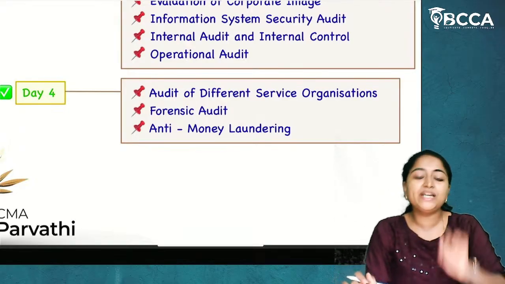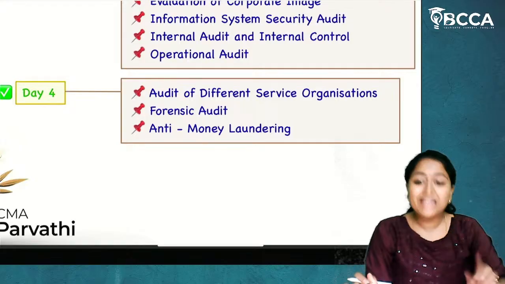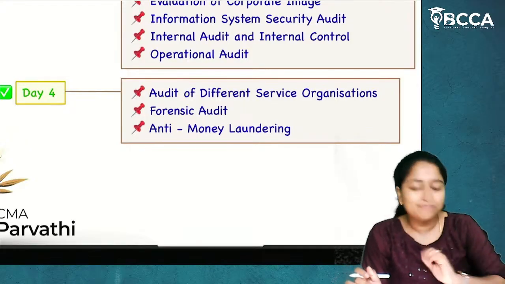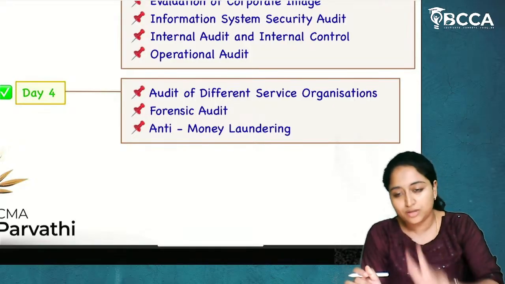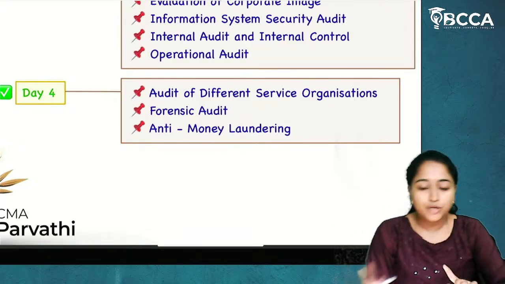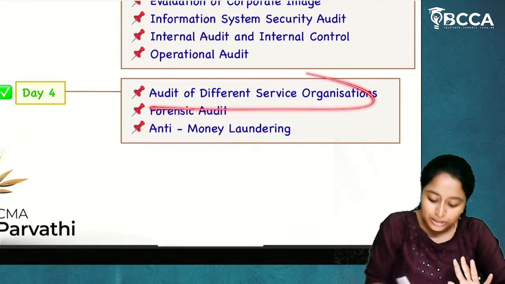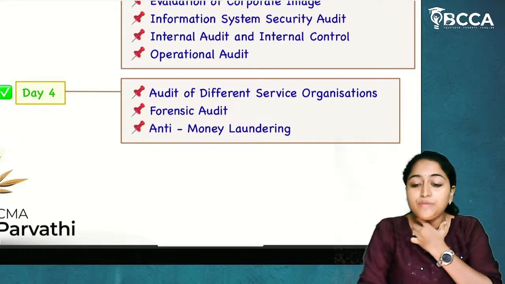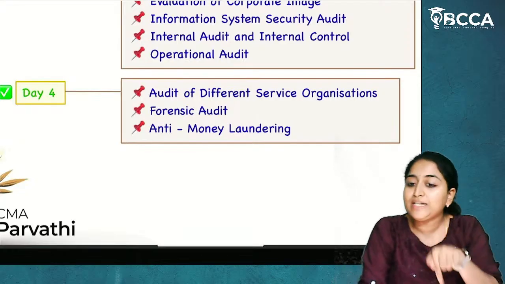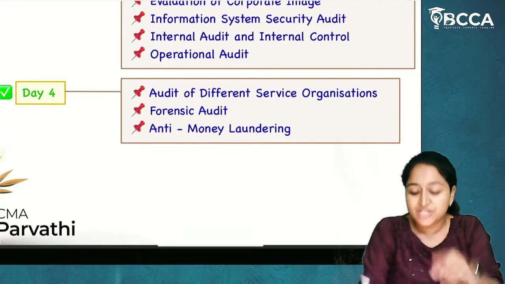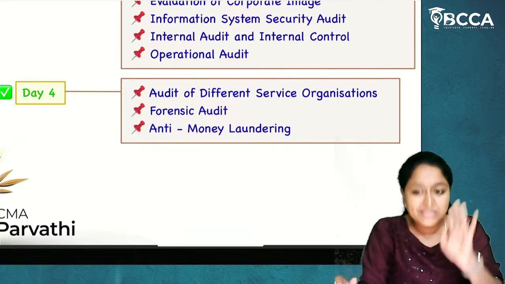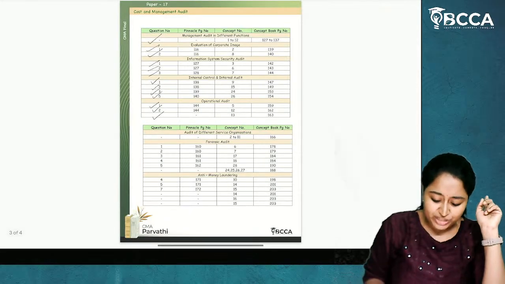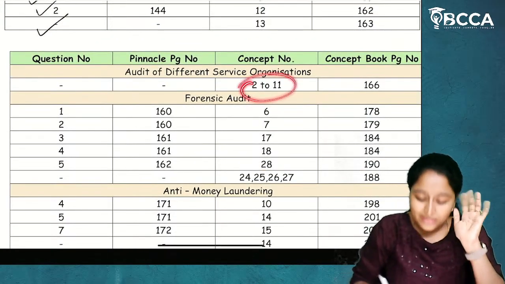And if you are remembering and writing that in the examination, then you will get the full 7 marks. If you are just writing common points, at the most you will get 2 marks for the entire answer. That's it. You will not get 7 marks from this particular unit. And this is not to be excluded from your portion. No, you have to definitely read this unit because a compulsory question will be tested from audit of different service organizations. Now, if you see the entire Super 50 sheet, how I have given all the concepts.